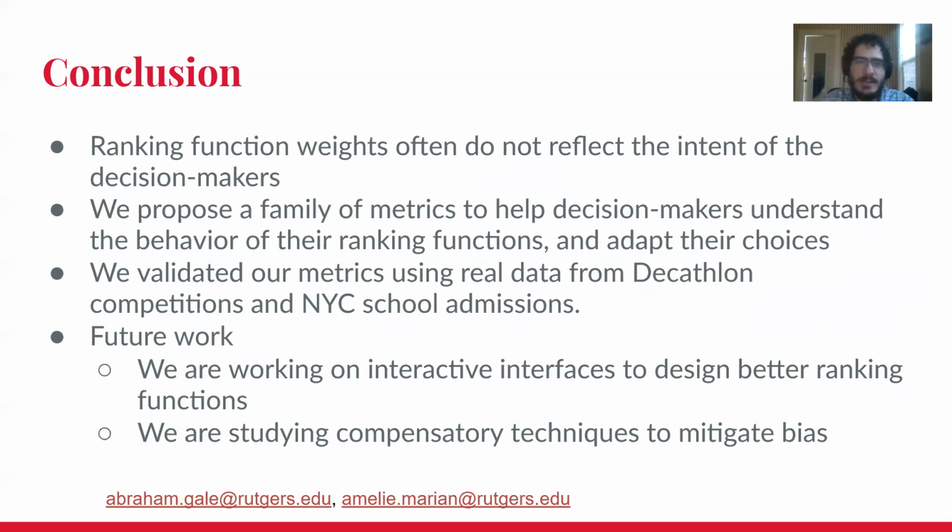In conclusion, our paper does a few things. First of all, we want to express the idea that knowing the function doesn't actually tell you how objects are selected. You need to also pay attention to underlying distributions. We propose a family of metrics to help decision makers, even ones with very minimal statistical education, understand the behavior of their decision making functions and adapt their choices accordingly. And we validate our metrics using real data from both Decathlon and New York City school admissions. In the future work that we're currently working on, we want interactive interfaces so people can directly use this. And we're also looking at some compensatory techniques to mitigate bias.